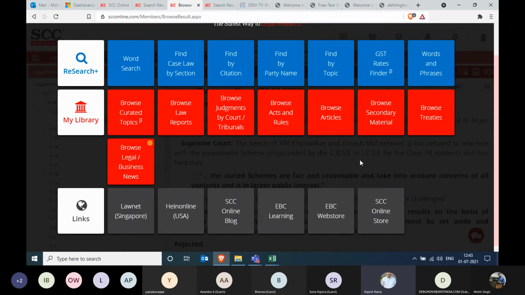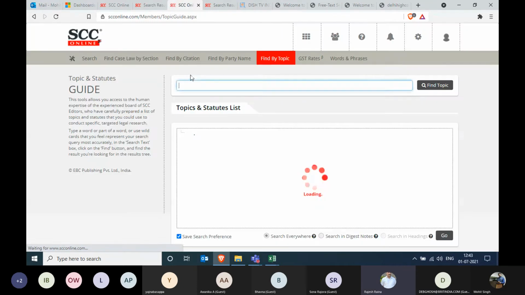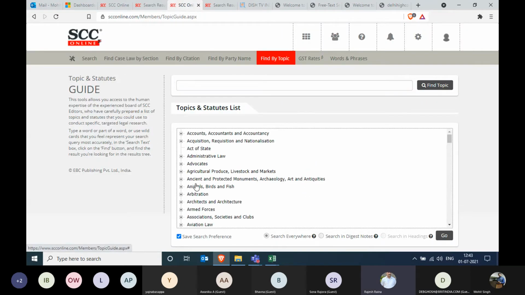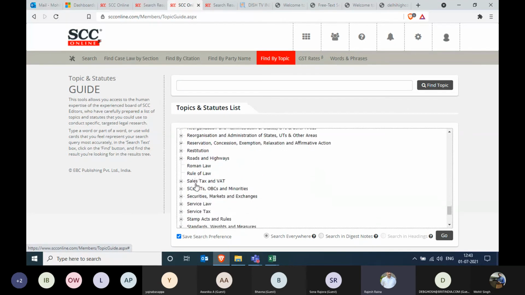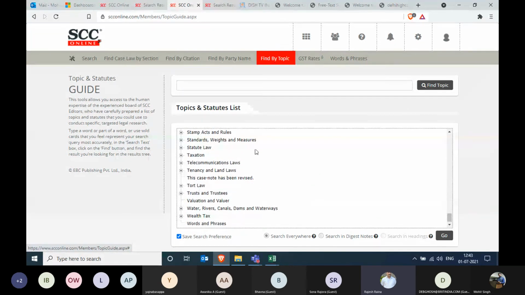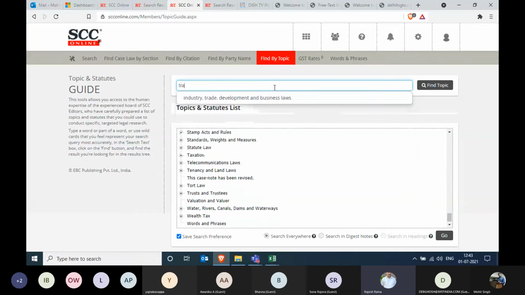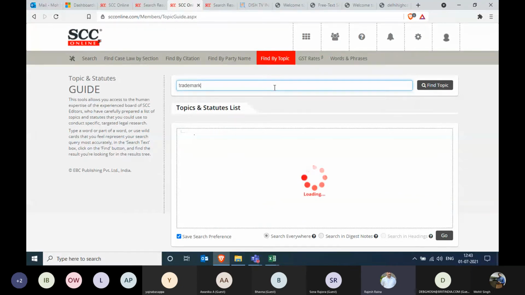So one is on trademark, how we can find the trademark registry, trademark decisions, tribunal decisions. One way is to find by topic, where you get the list of all the titles; you can try that once. Another is the statutes list, where if you try the Trademarks Act, it will show cases of the High Court, Supreme Court, and the Intellectual Property Appellate Board.